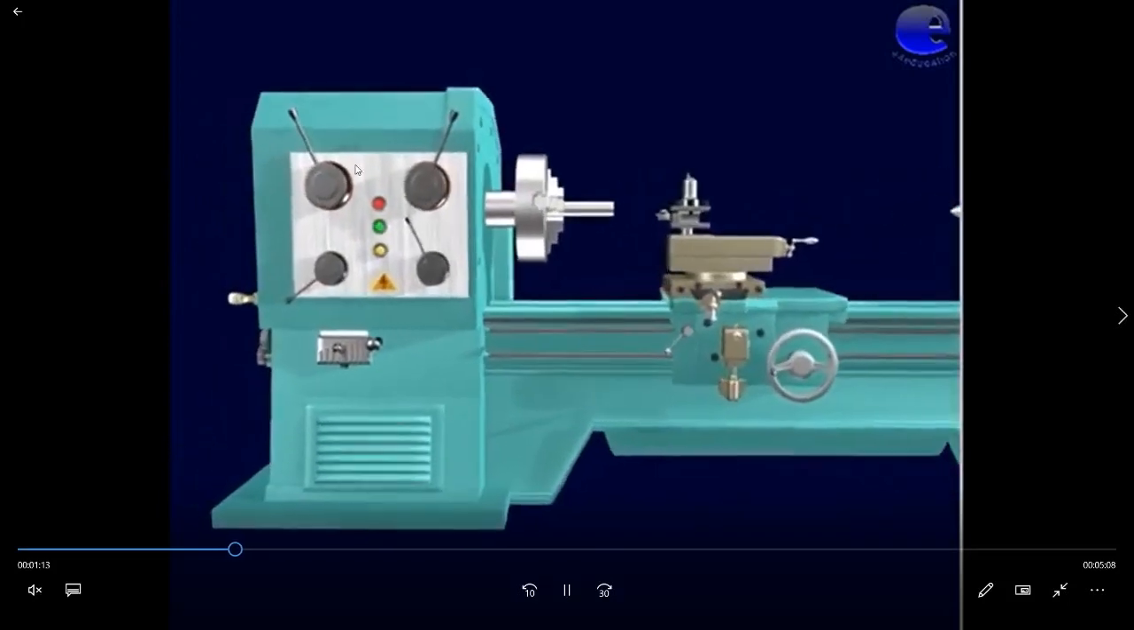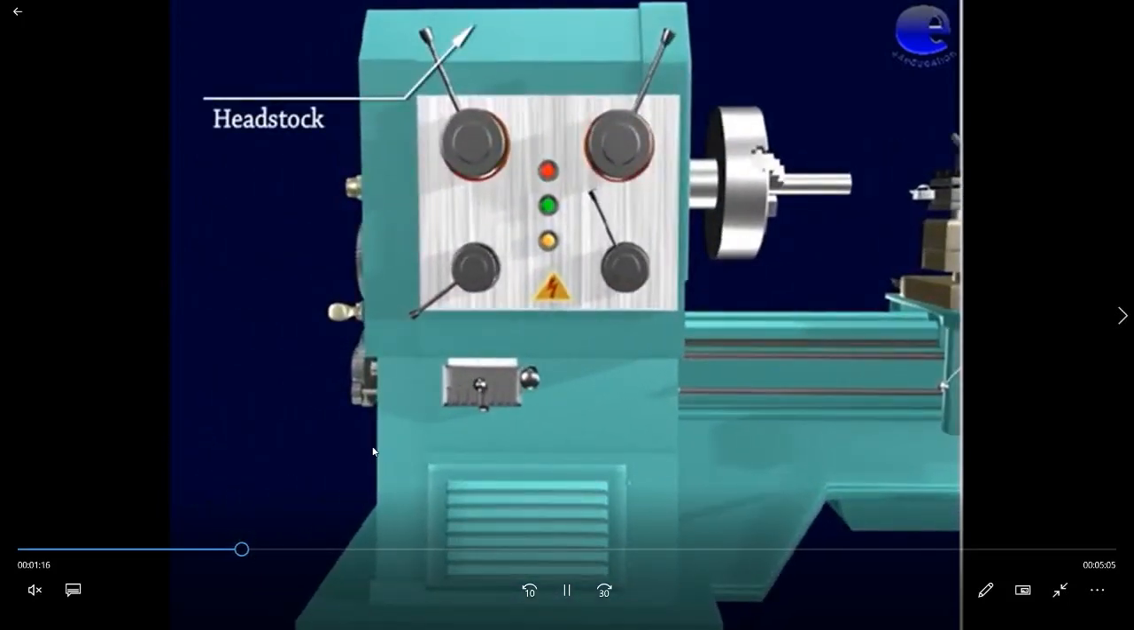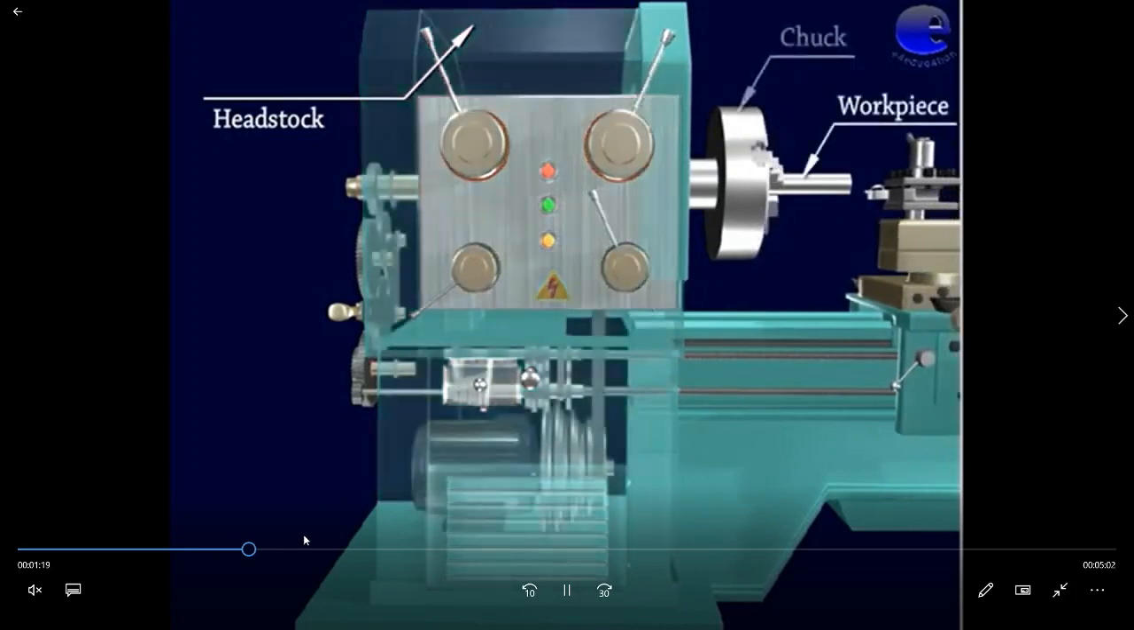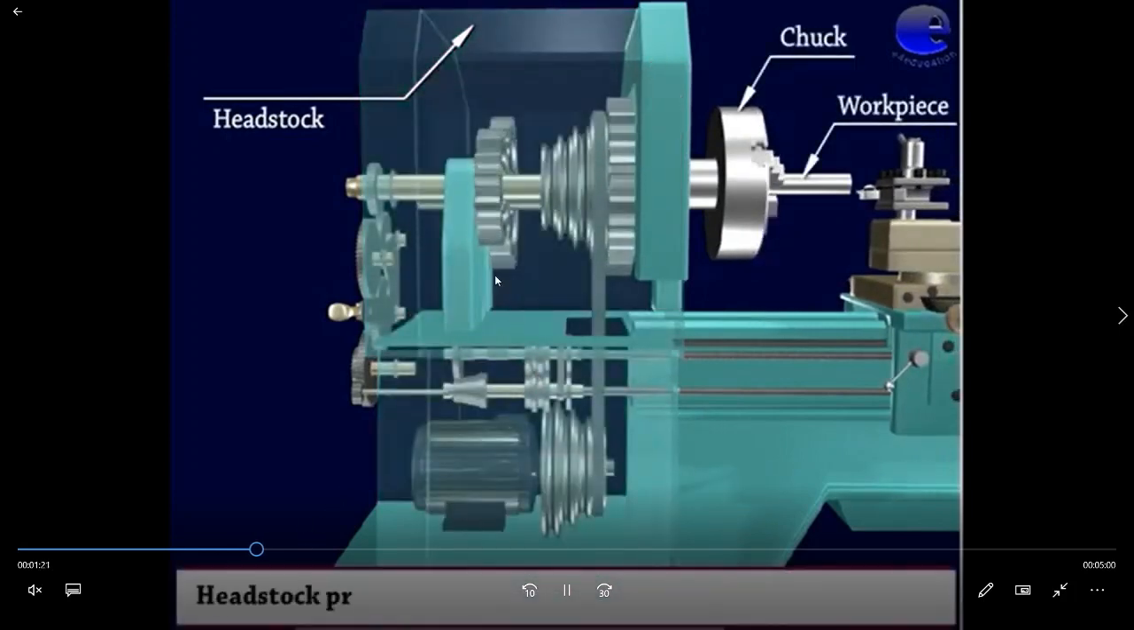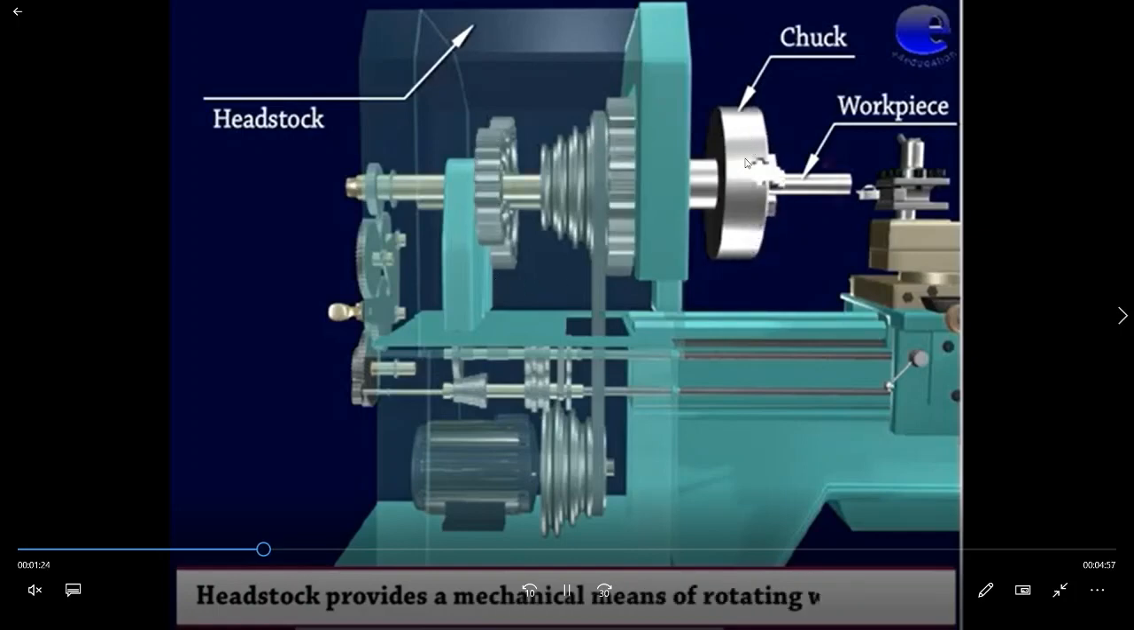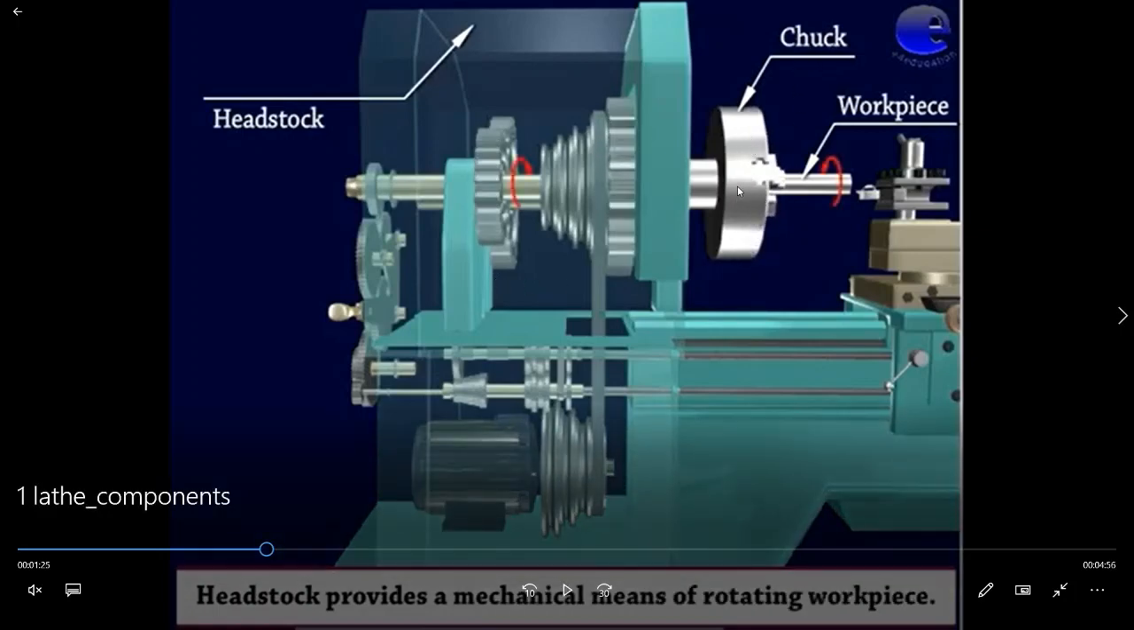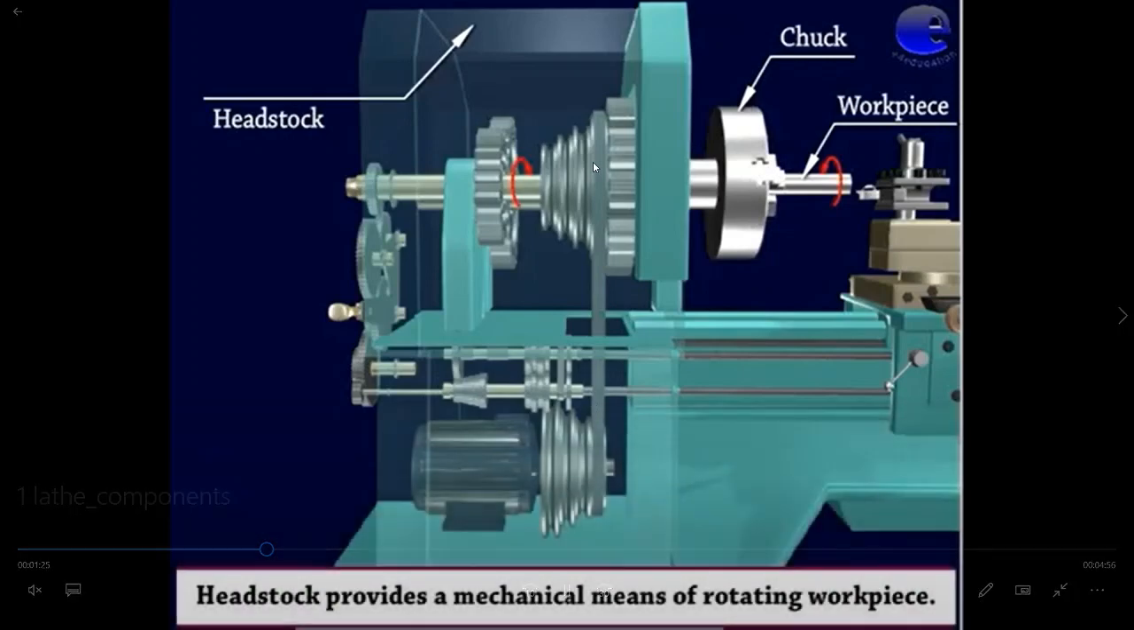We can see inside the headstock a different gear arrangement is shown, an assembly of different gears, so that you can increase or decrease the speed of the chuck. You can see the chuck is mounted on the spindle, or shaft, of the headstock, so that when these gears are moving, the chuck also moves. And this is a motor. From the motor, power is given to the chuck with the help of these pulleys and this belt. With the help of the belt drive, power is transmitted.